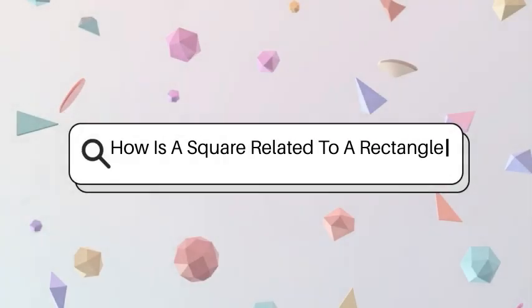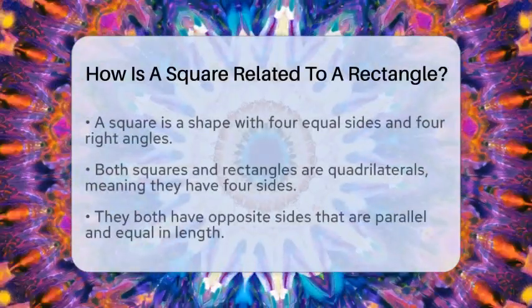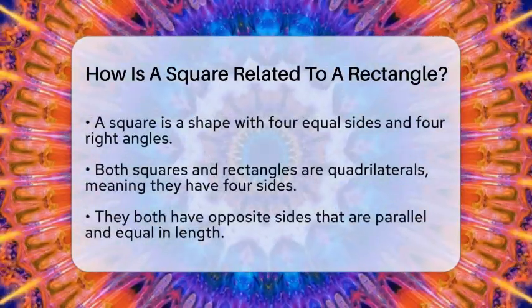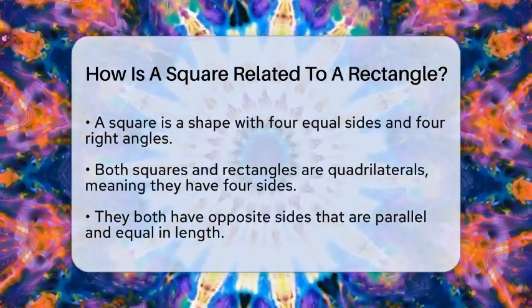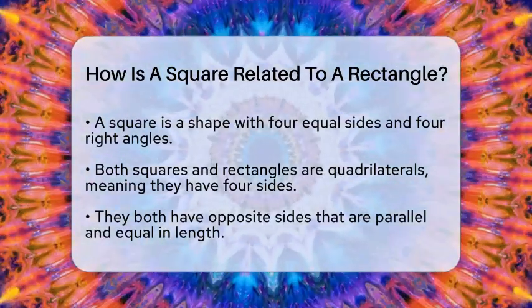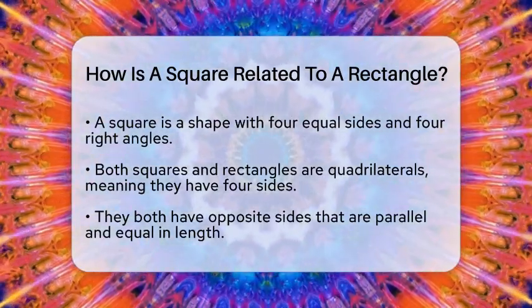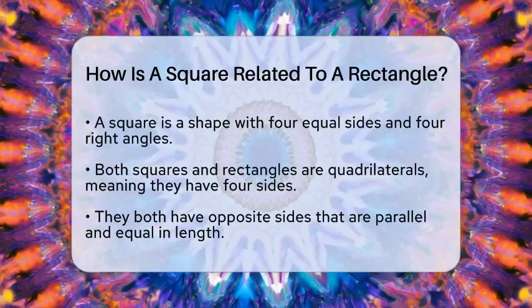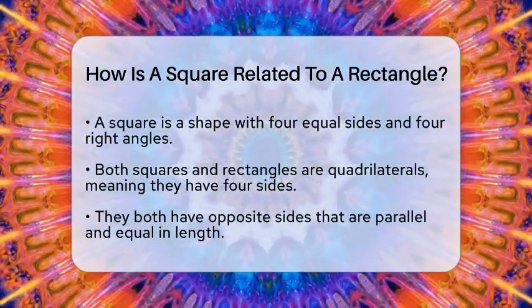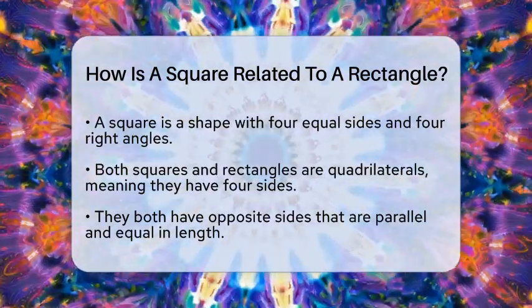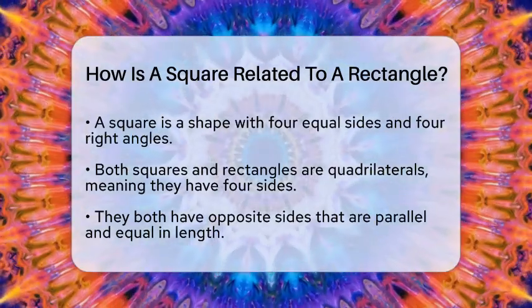How is a square related to a rectangle? Imagine a shape that looks like a perfect box, with all sides equal and every corner forming a right angle. Have you ever wondered how this shape connects to other familiar shapes? Today, we're going to explore how a square fits into the world of rectangles and quadrilaterals.